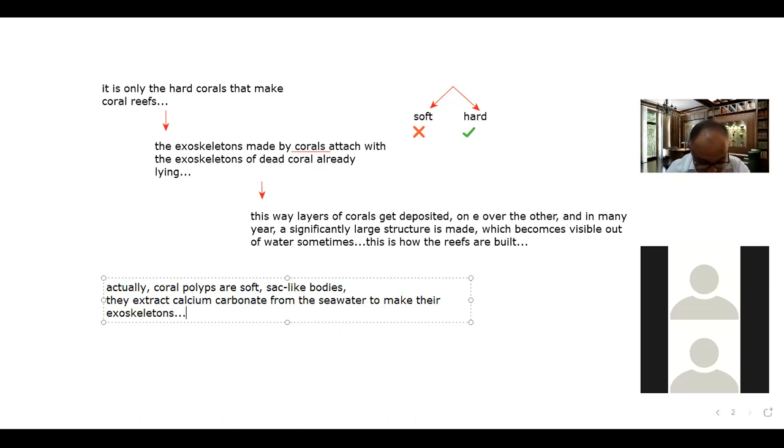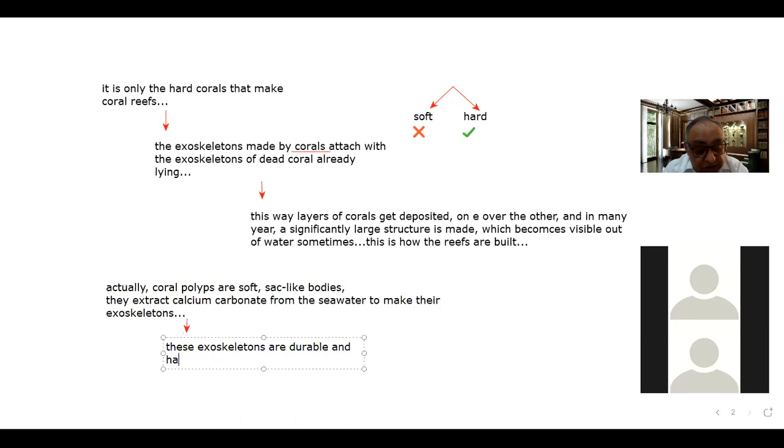So these exoskeletons are durable and hard structures, which provide them protection.